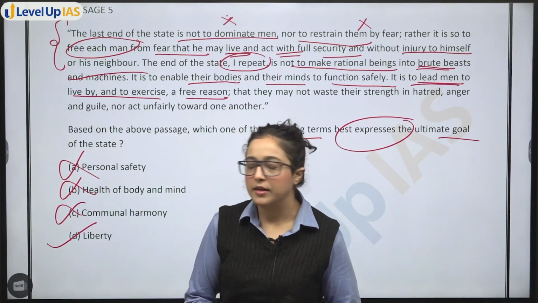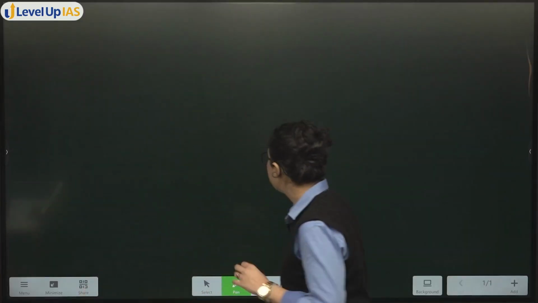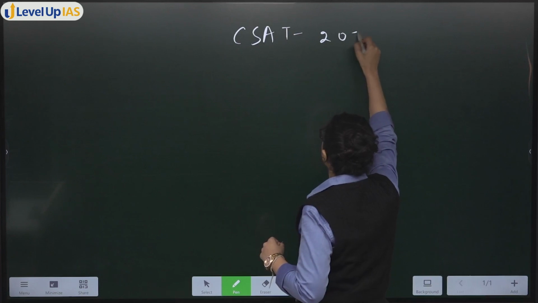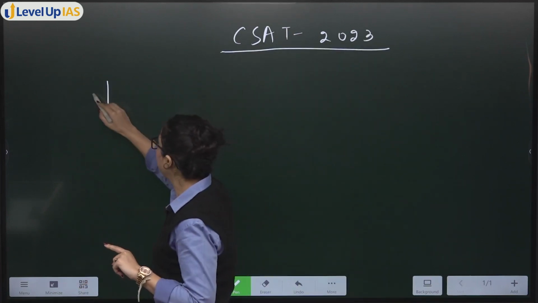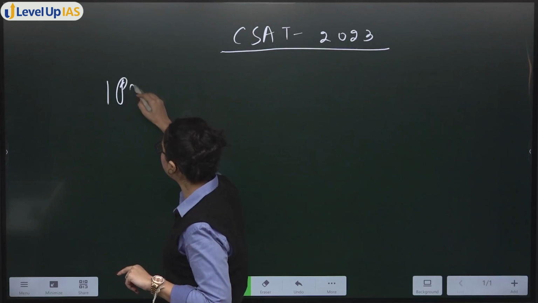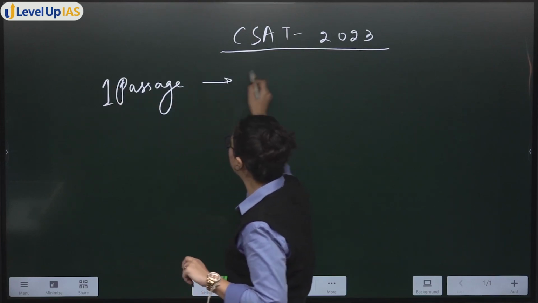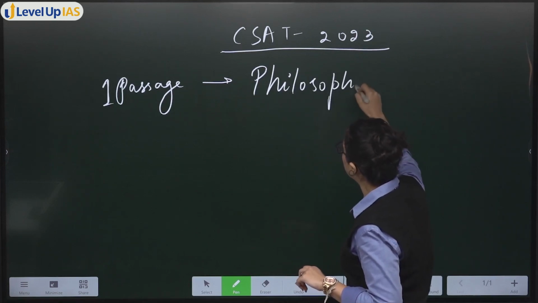So as I said, now what all points have we learned till now from our CSAT 2023? We saw that there was one passage, okay? What were the problems in it? First of all, it was a philosophical passage.